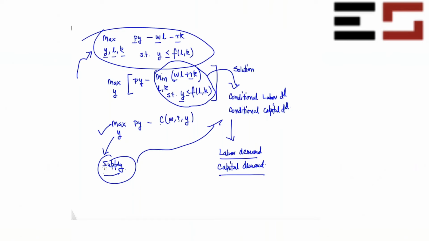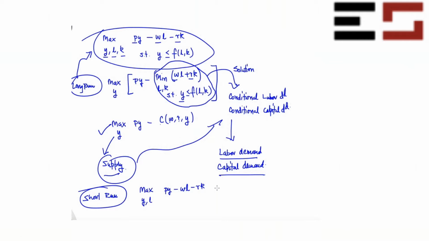And what is a short-run problem? Short-run problem is basically the following: you maximize with respect to y and l, py minus wl. So again, your objective is to maximize profit, but you cannot choose capital because capital is something that you have already chosen in the long run. So now you have to go with that amount of capital.